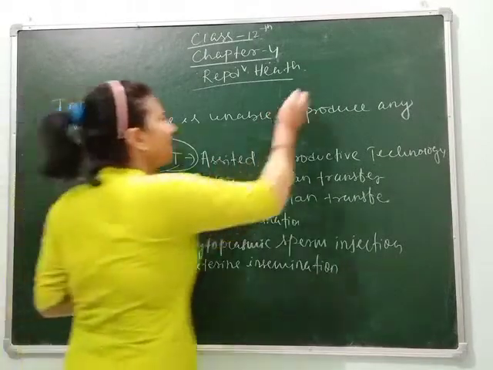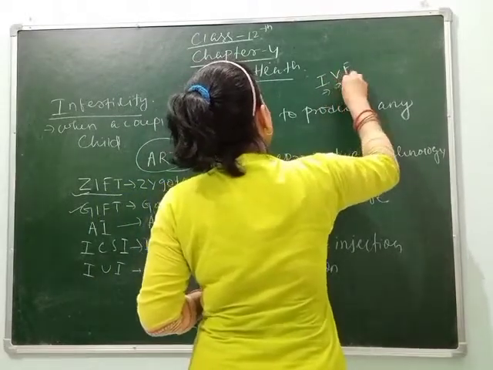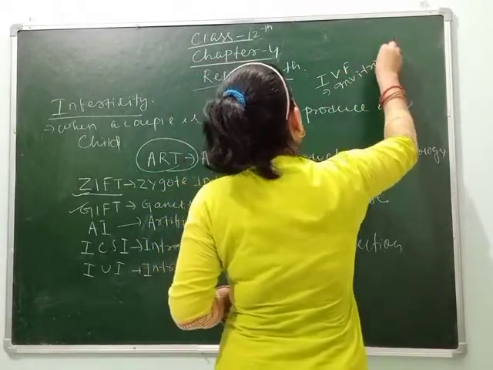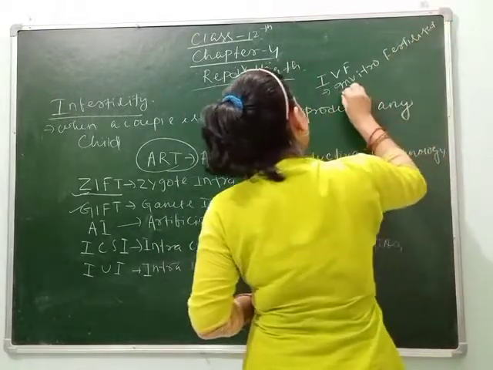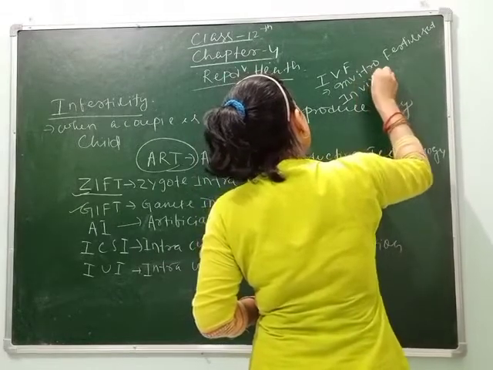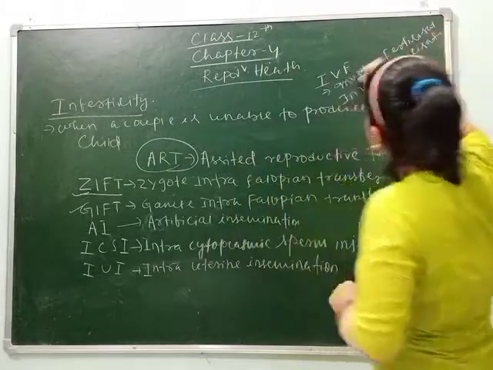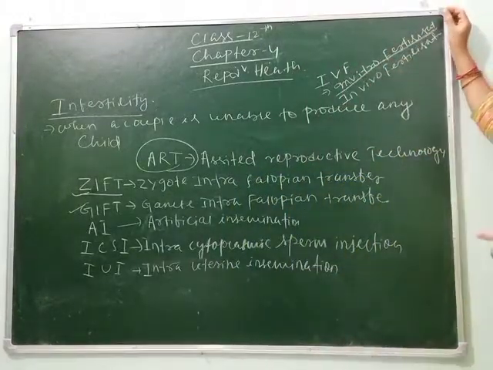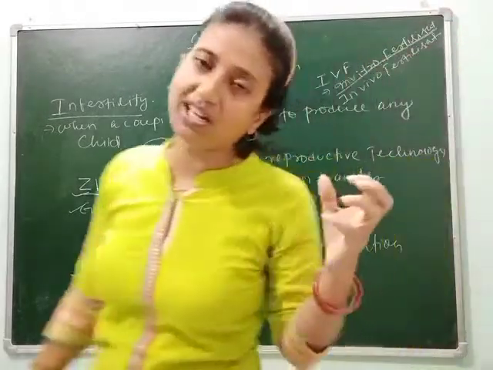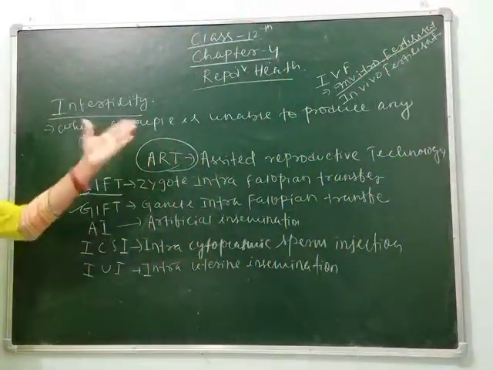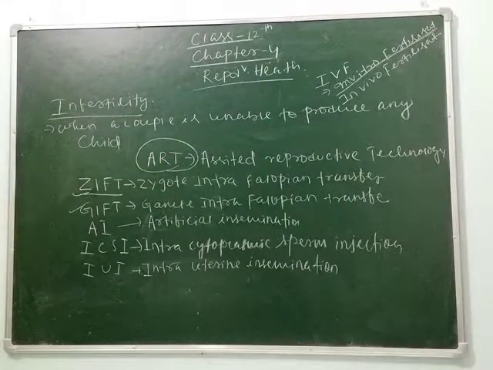As you know, in vitro fertilization is in short called IVF, and there is also in vivo fertilization. In vitro fertilization means when fertilization takes place in the laboratory, whereas in vivo fertilization means when fertilization occurs inside the female body. So how will we understand this in vitro fertilization?